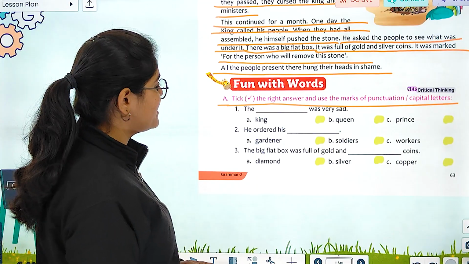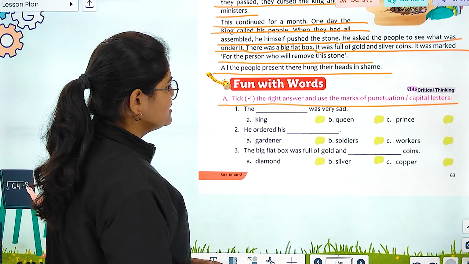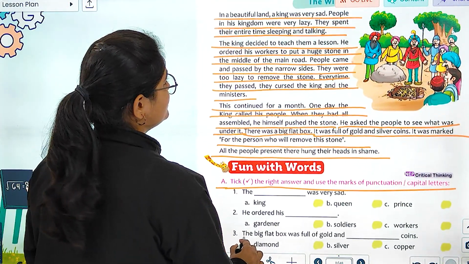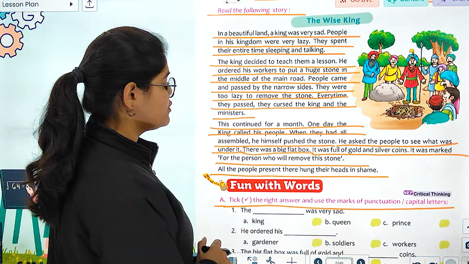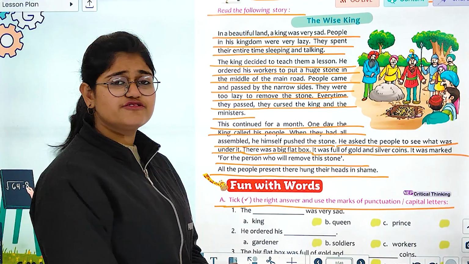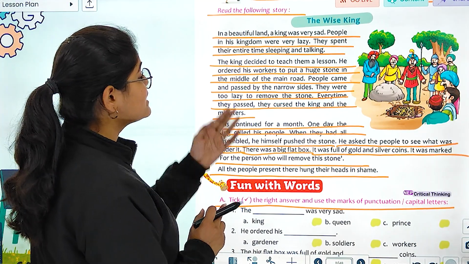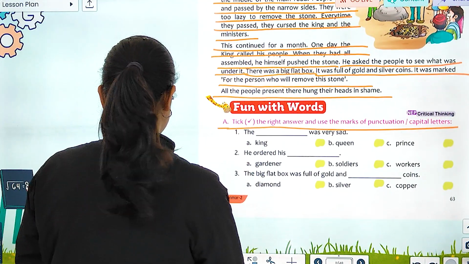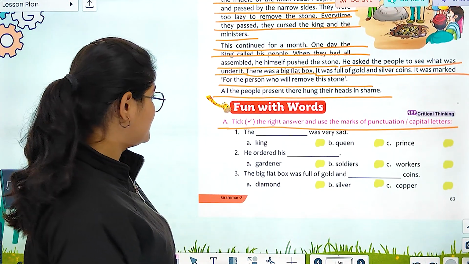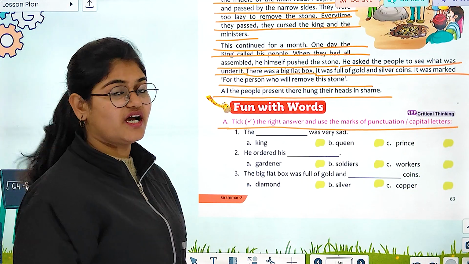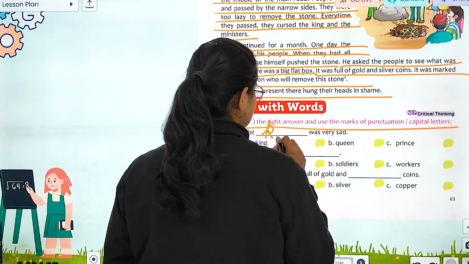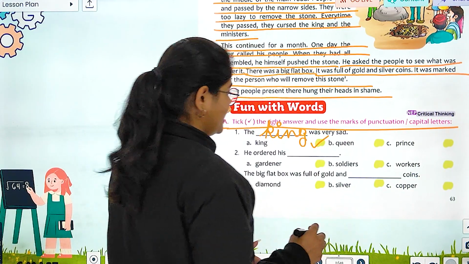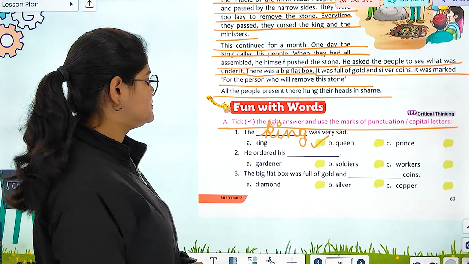The dash was very sad. Right? So, as we all read the story, and we all know that all the answers are hidden in the story only. So, we all read that the king was very sad. So, where is the correct option in this question? The options are king, queen, or prince. As we all know, king is the correct answer. So, let's write king over here. King. And let's take option A as the correct option.